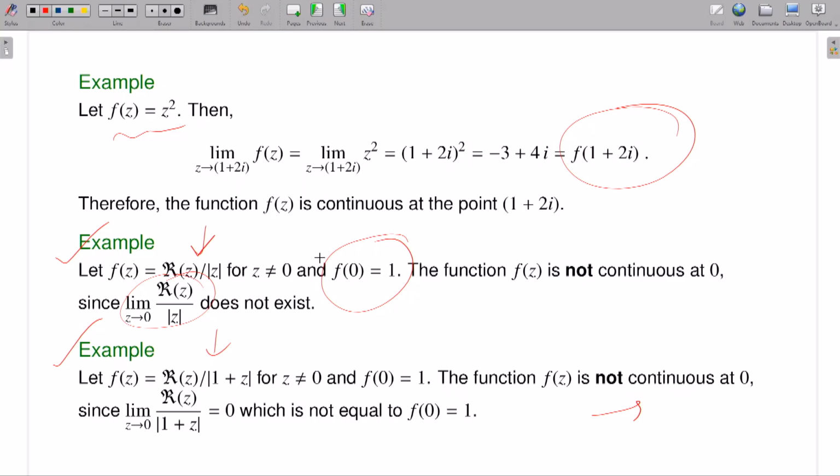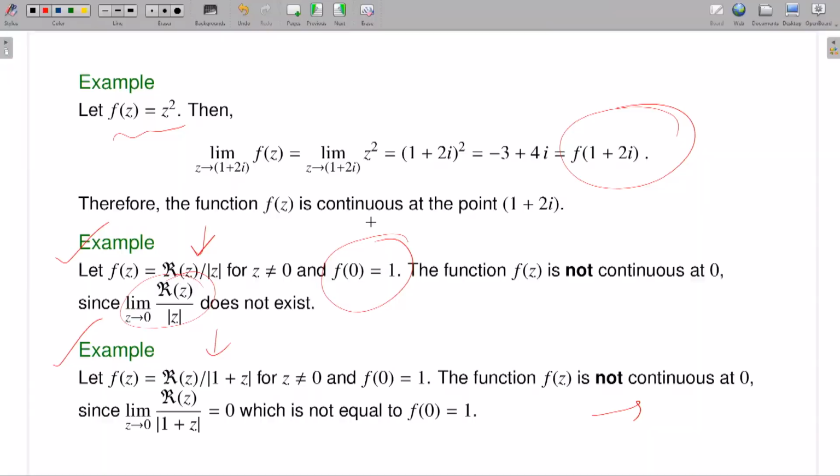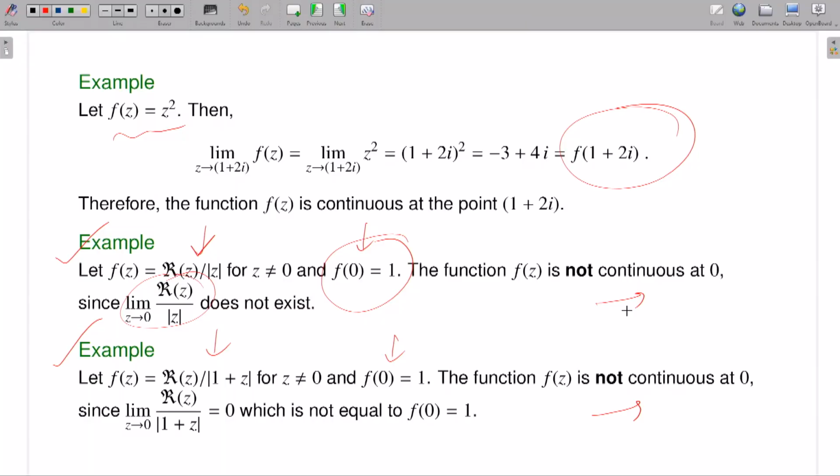But to talk about continuity, whether the limit exists or doesn't exist, that's a different part. The function should be defined at that point if I want to talk about continuity at that point. That is why I'm defining f of 0 is 1. And then I will talk about the continuity of f at that point. This I have already done.